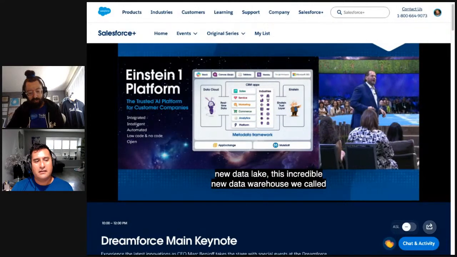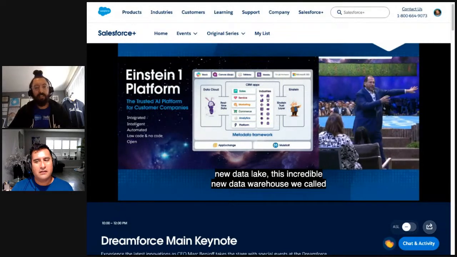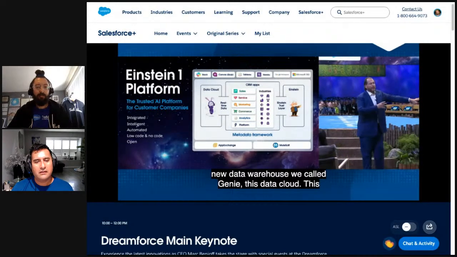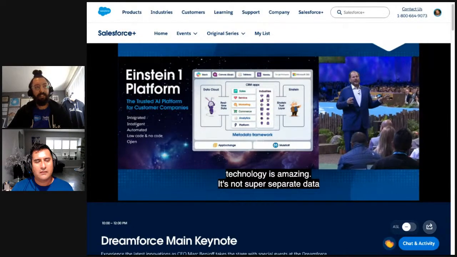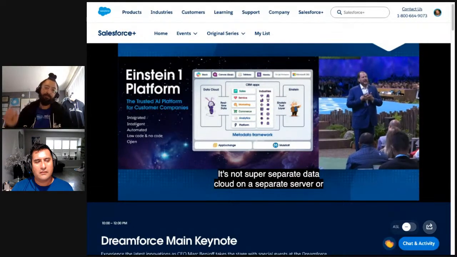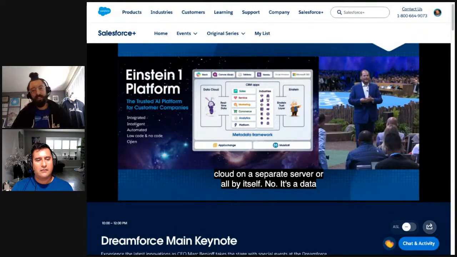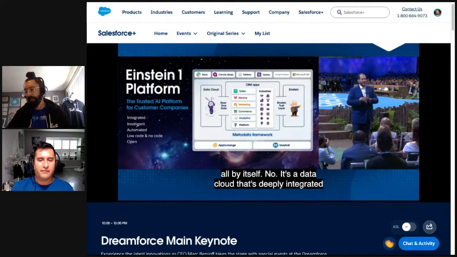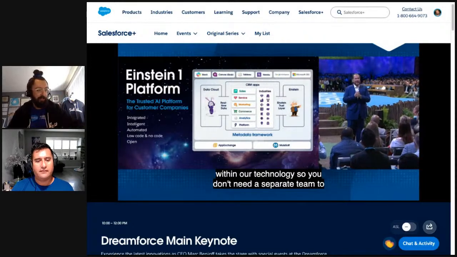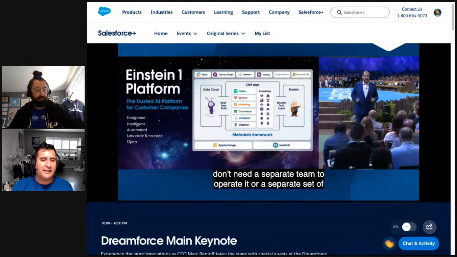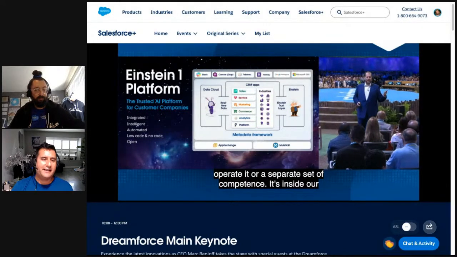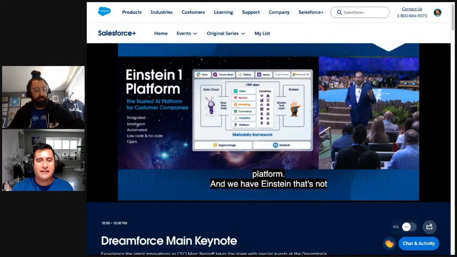Einstein AI was not on some separate server, Einstein all by itself. It's deeply integrated within our technology. So you don't need a separate team to operate GPT, or a separate set of components. It's all inside our platform. So I guess we have that first wave, predictive, and now it's going generative, and soon to be autonomous with agents, and soon literally the AGI.